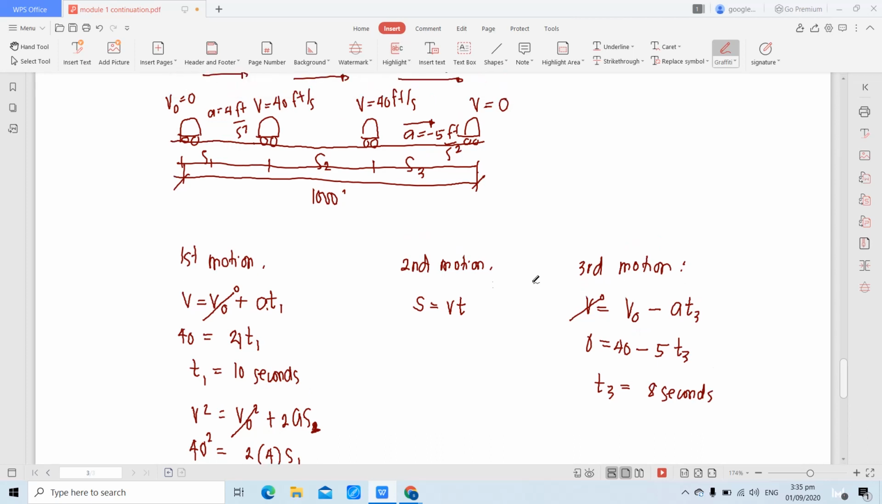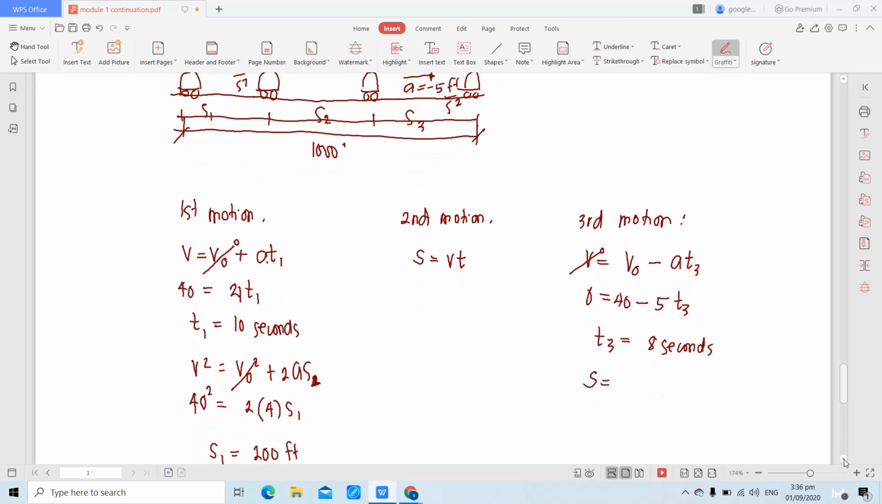Kunin din natin mismo yung displacement, S3. So, anong gagamitin natin formula? Sir, hindi po ba magiging positive po yung 5, kasi po negative 5 po yung acceleration? Nandito na po, na-incorporate na po kasi natin dito sa formula. Kapag ginawa yung VO plus AT3, acceleration will become negative. Naiintindihan po? Okay po, thank you po.